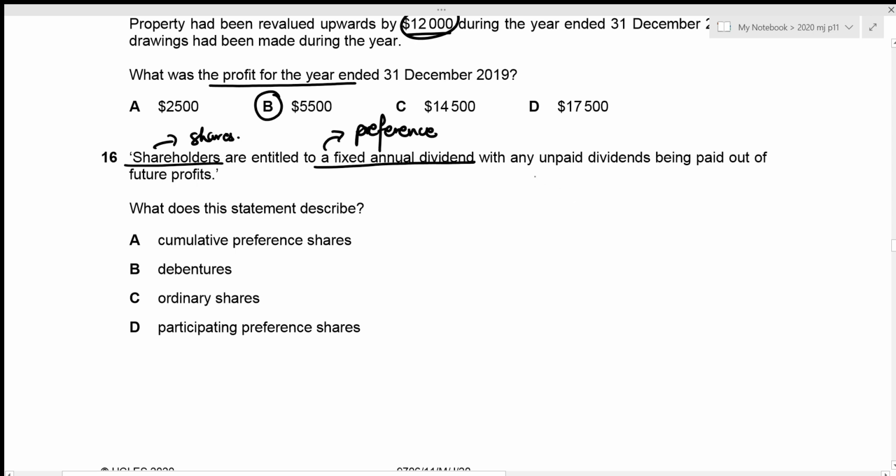But we're also told that any unpaid dividends will be paid out of future profits. So if the dividend is not paid in this year, then it is to be added to the next year and is paid out of the future profits. So we can say that it is being cumulated or added. So we are talking about cumulative preference shares. And that is given in option A. That is our correct answer. Now we can move towards question number 17.